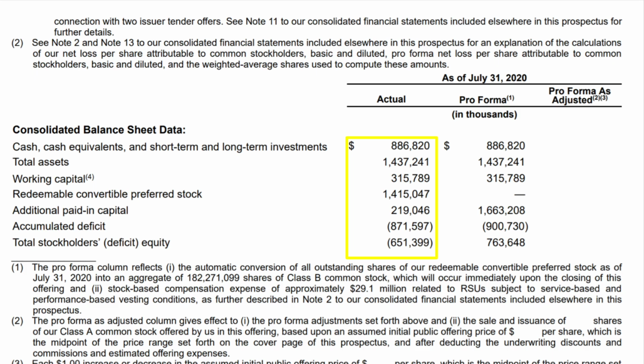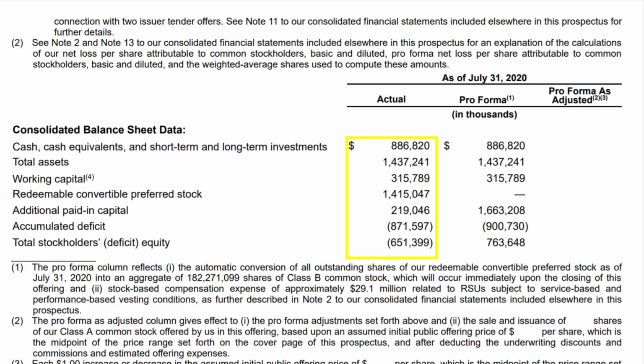They show all the assets divided up into different sections, and just some more information, along with different information in terms of its liabilities, etc. So let's go ahead and look at another thing here. Their stockholders' equity is at a deficit, which is 651 million. So that means their liabilities are greater than their total assets right now, since stockholders' equity is simply your total assets minus your total liabilities.